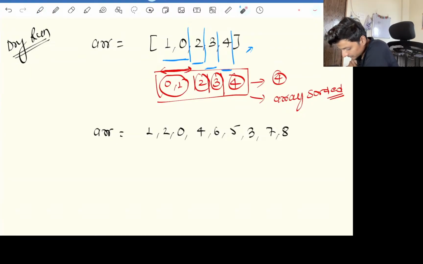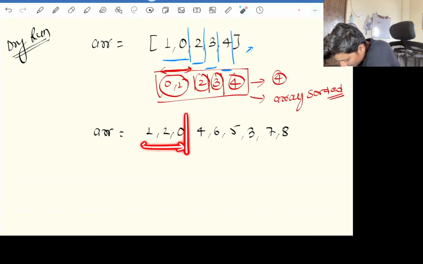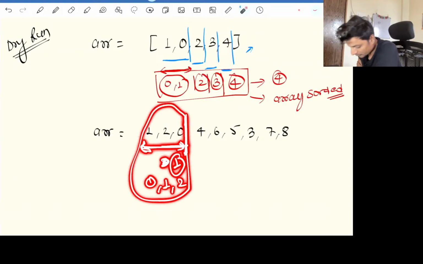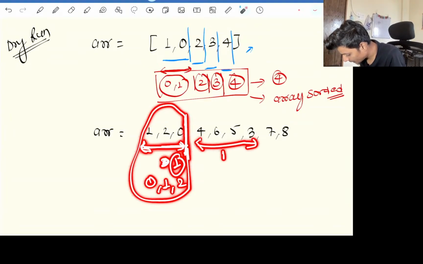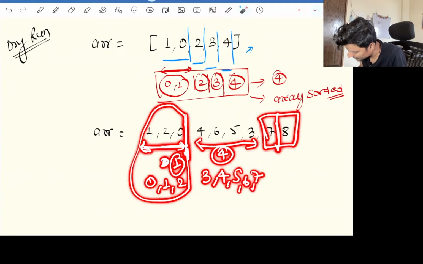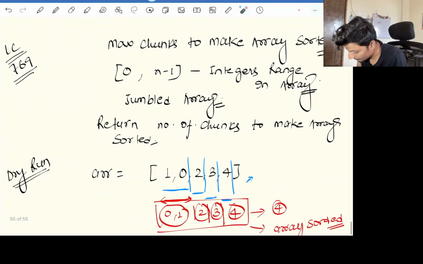To understand very carefully, if we sort these three, this will make one chunk. If we sort this, the array will look like 0 comma 1 comma 2, right? If we make this a chunk, the array will be sorted over here. If we sort these 4 elements together, this will give us like 4 5 6 7, right? And if we sort them separately too, because we have to maximize the chunks, we can also say that okay, these two can be together, but we don't want them together. We want the maximum number of chunks.